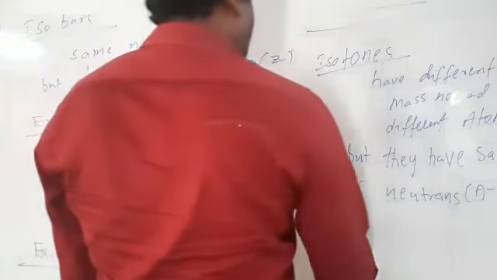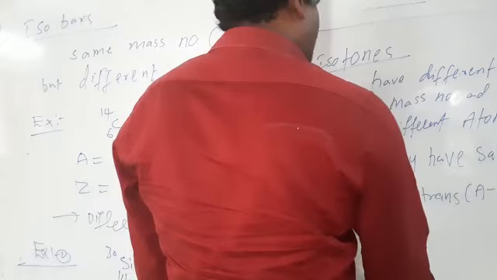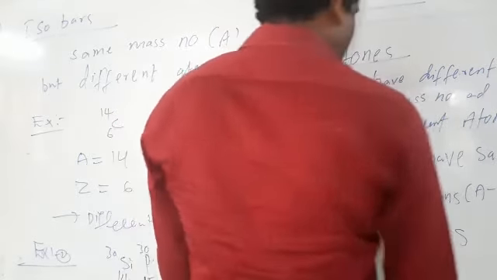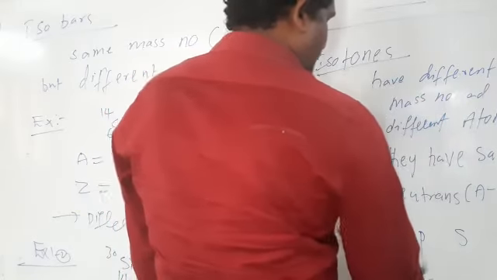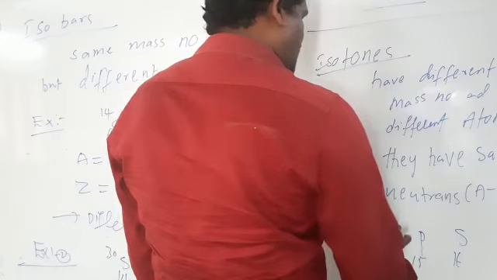Some examples. Silicon, phosphorus, sulfur. So here 14, 15, 16, and mass numbers 30, 31, 32.